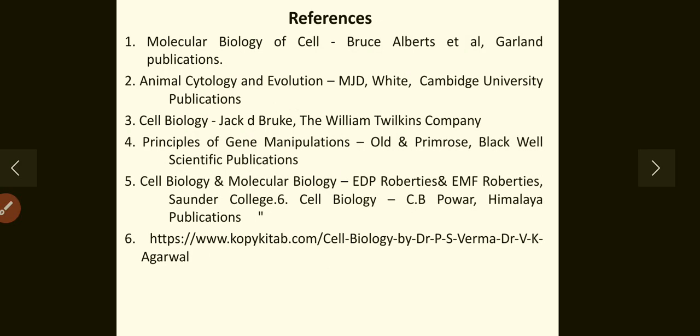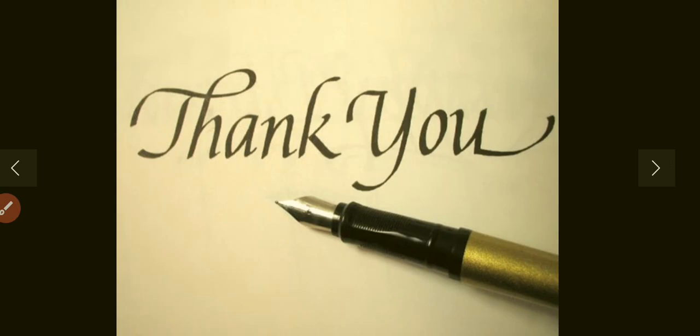These are the references for further reading. Here is a small talk on chromosome number and its types and also the structure.